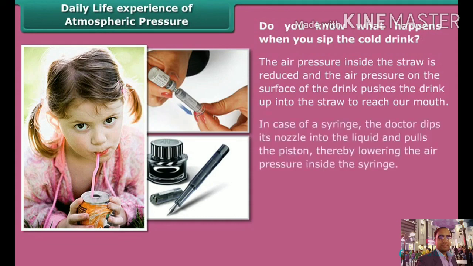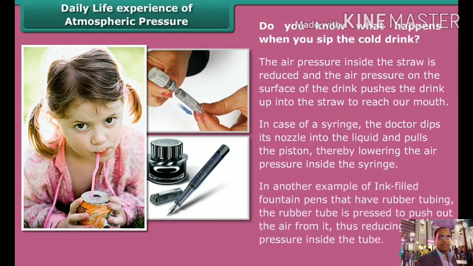In the case of a syringe, the doctor dips its nozzle into the liquid and pulls the piston, thereby lowering the air pressure inside the syringe. In another example, ink-filled fountain pens have a rubber tube; the rubber tube is pressed to push out the air pressure inside the tube.